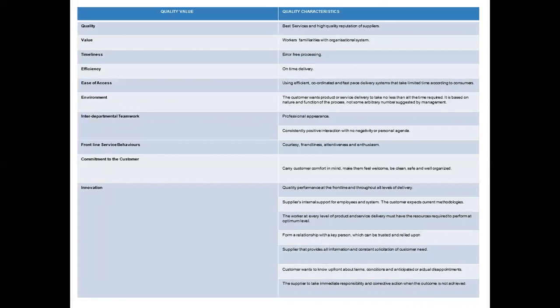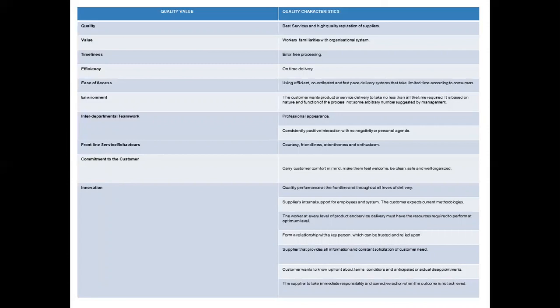By doing so, one can ensure ease of access. So there must be an efficient, coordinated, fast-paced delivery system, which takes very limited time to deliver any service to the customers.